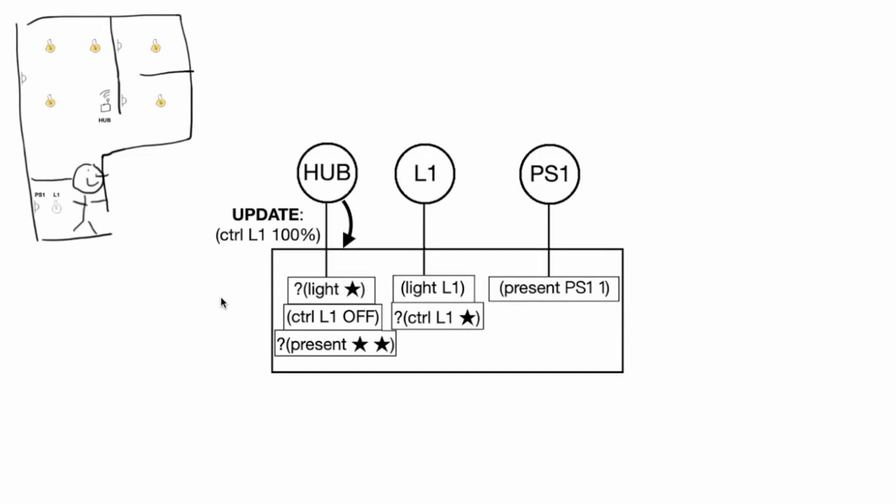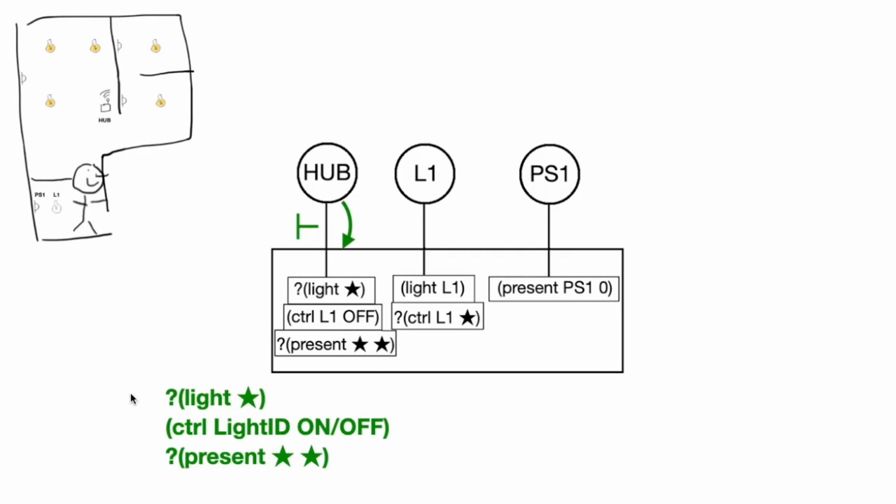Here is the point where the hub actor controls L1 with a brightness percentage rather than an on-off flag, introducing a runtime type error. A type system must prevent this scenario from occurring. At the same time, it ought to allow instructions that update the control assertion using on-off flags. This situation calls for suitably fine-grained types to distinguish the two scenarios. This is our first extension to the simply typed lambda calculus, a reflection of the assertion language to the type level, allowing for precise descriptions of assertions.